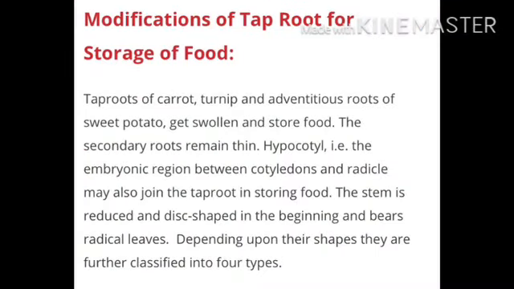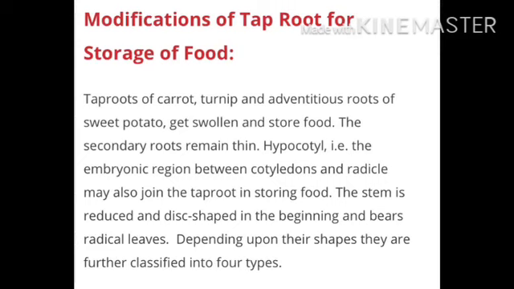Modification of root. First, modification of taproot for storage of food, like taproot of carrot and turnip, and the adventitious root of sweet potato, which gets swollen and stores food. The secondary roots remain thin. The hypocotyl, that is the embryonic region between the cotyledon and the radicle, may also join the taproot in storing food. The stem is reduced and dish shaped in the beginning and bears radicle leaves.